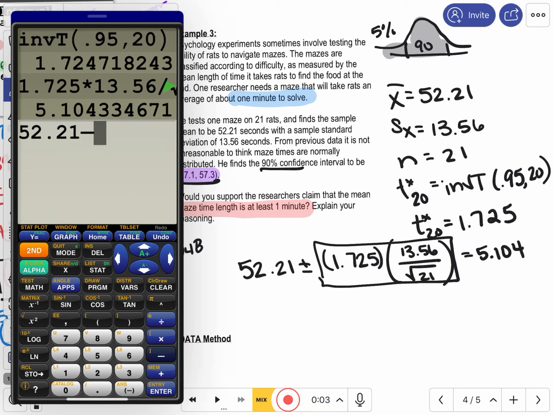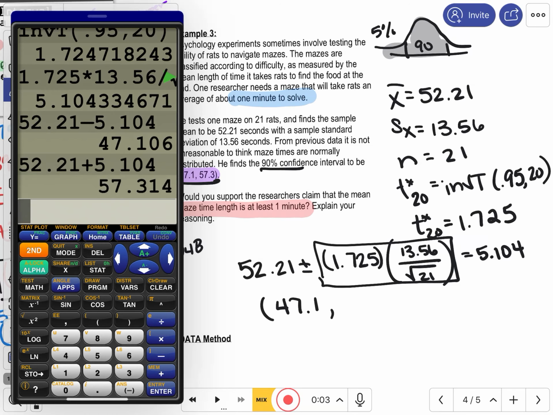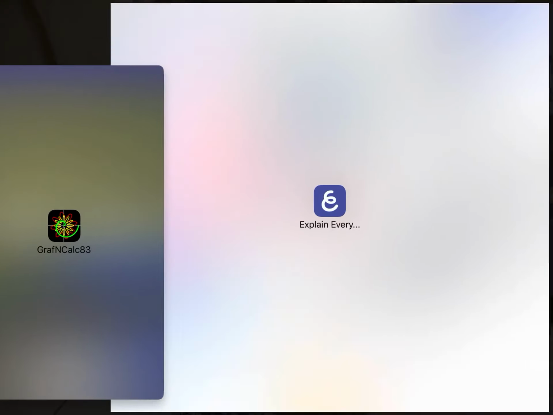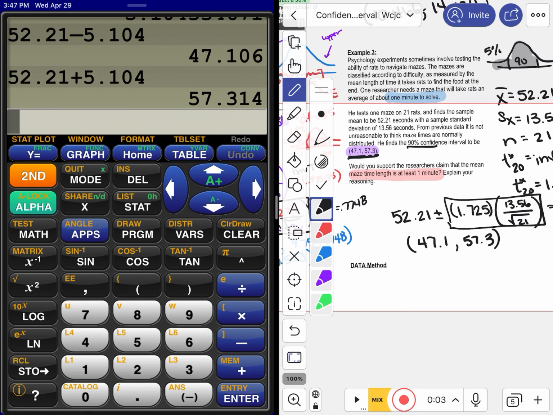So I'm going to do 52.21 minus 5.104. The lower bound we see is 47.1. And the upper bound, 52.21 plus 5.104, is 57.3, which is what the problem stated it was right here. So that's by hand.